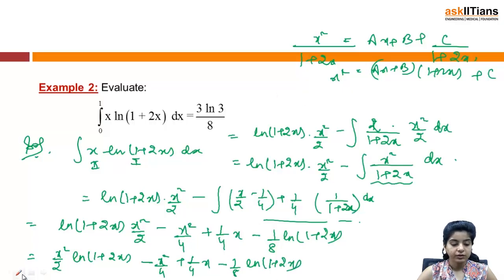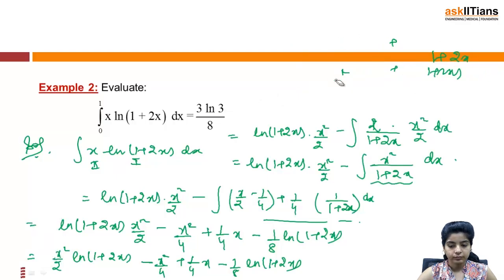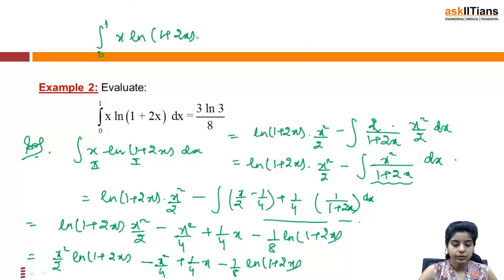So what do we get after this? We have already found the integral, you just need to substitute the limits. So the integral from 0 to 1 of x ln of 1 plus 2x dx is finally equal to, you can just substitute the 0 to 1 limits in this term, and so what we'll get is 3 ln 3 by 8, and that is what we were required to prove.